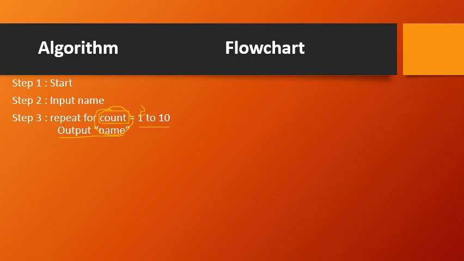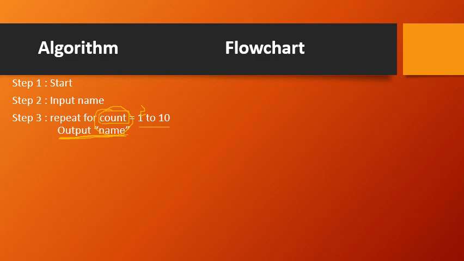Count becomes 2. So for the second time, I am going to again execute the same step, that is output name. So name will be displayed the second time. Then again next what I will do? I will increment the count to the next possible integer number, that is here 3. So now count will be having 3. That means for the third time I am going to repeat the same statement, that is output name.